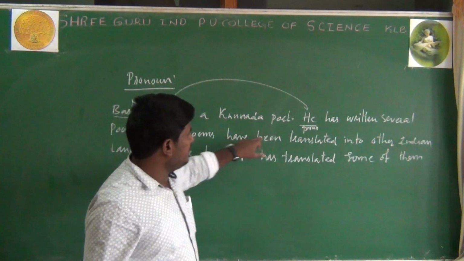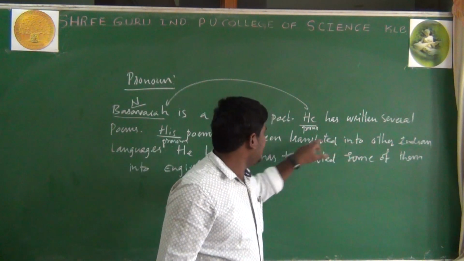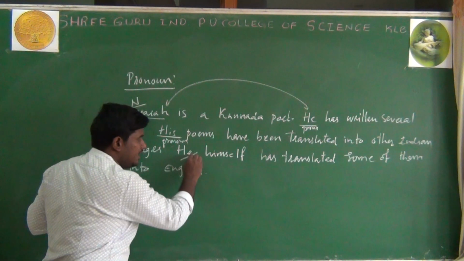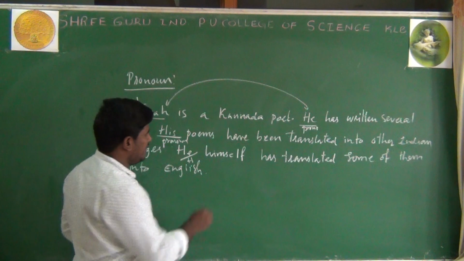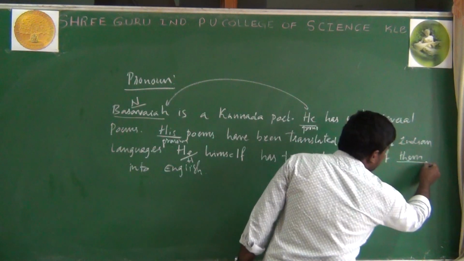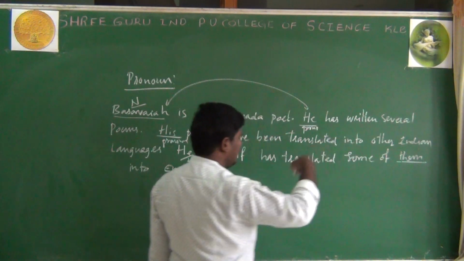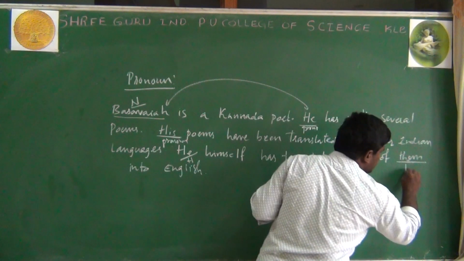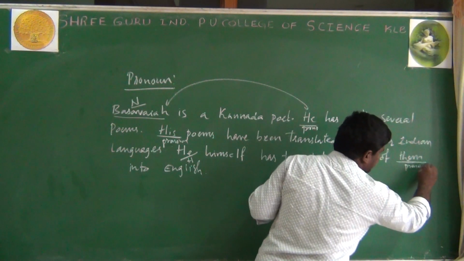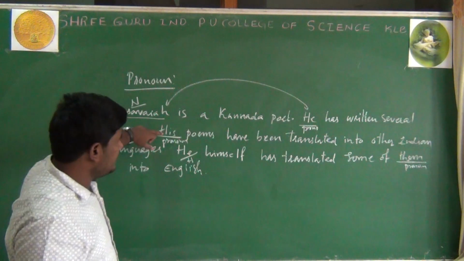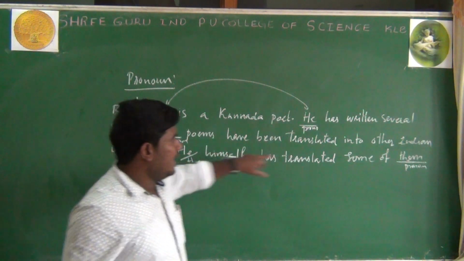His poems have been translated into other Indian languages. He is also a pronoun here. He himself has translated some of them. So what does them mean here? In the place of poems we have used them. So this is also a pronoun. How many pronouns are used here? He, his, he and them.